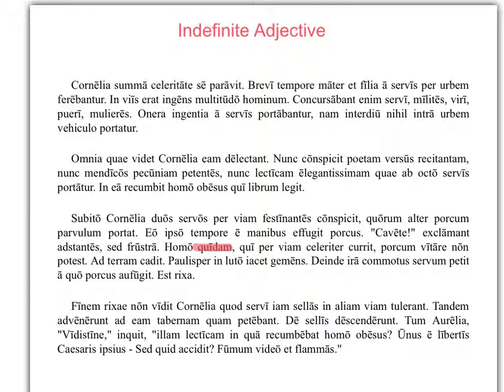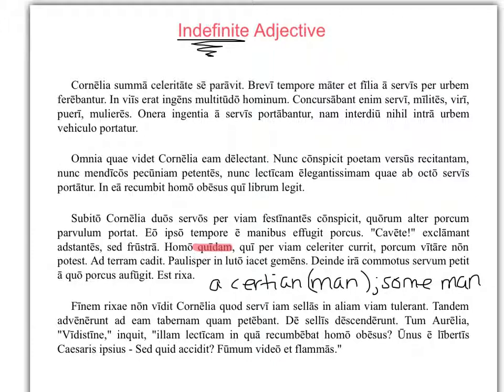For quidam, we said a certain, in this case, man, or you could also say some man. So we're not talking about a known person, it's just some guy, like some person. So it's an indefinite person. We're not defining him, he's indefinite. And so we're not saying Marcus or Cornelius, a definite person. It's just some person, a certain person. And so that's what we're doing with this form, quidam.